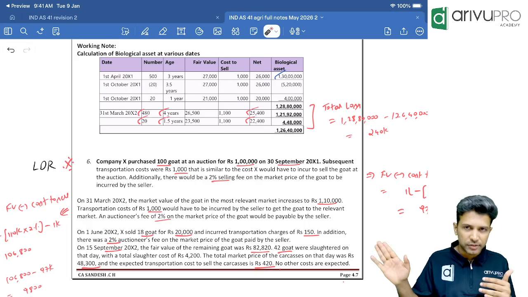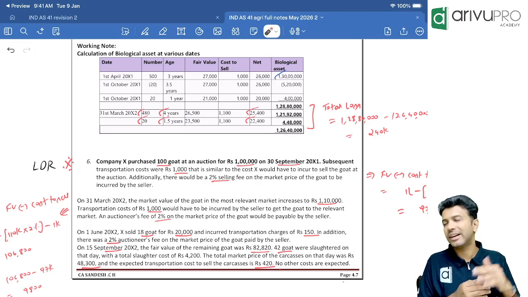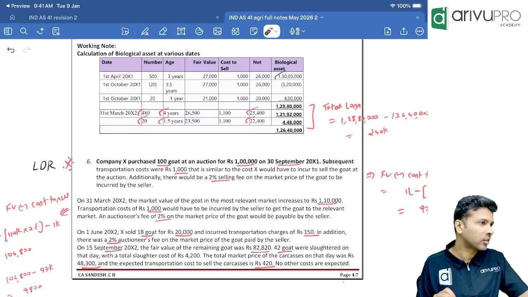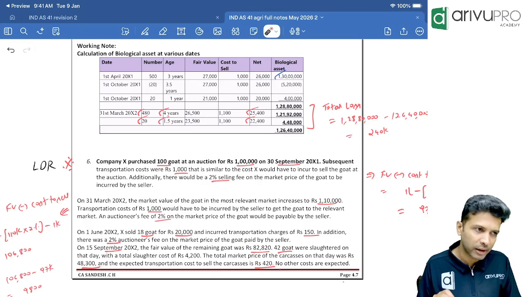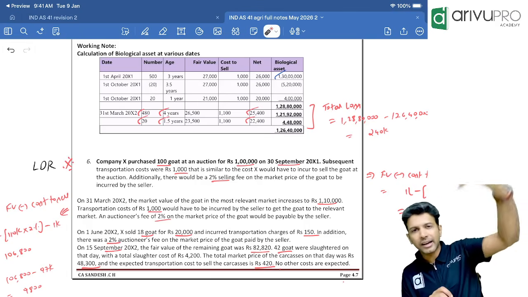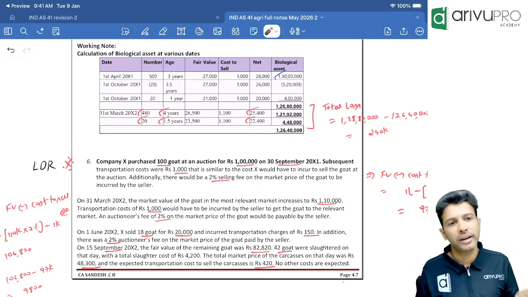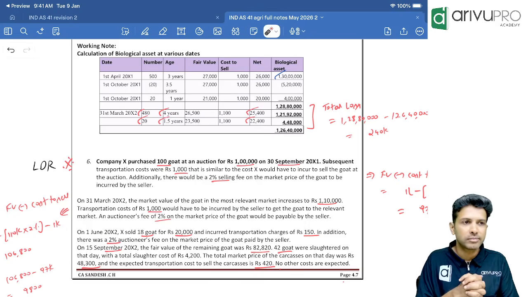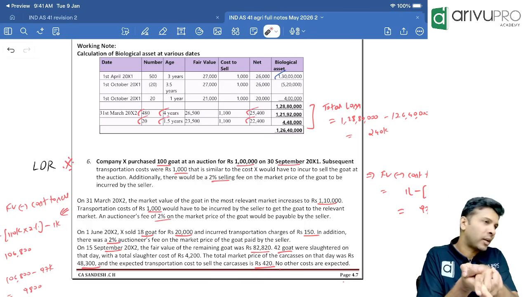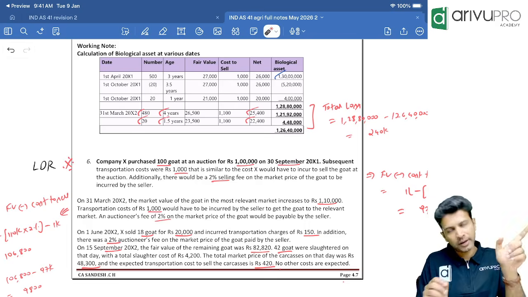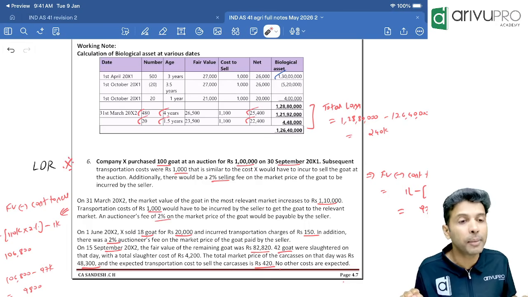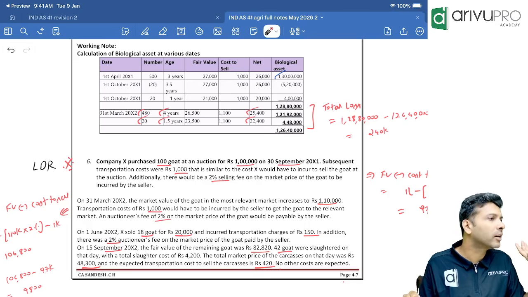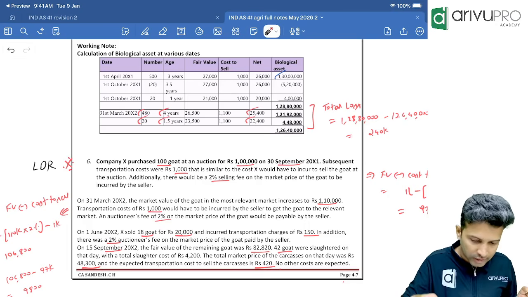Some exclusions are if some tangible or intangible assets like land or tractor or software and all, if it is used for agricultural activity, then the respective standard will apply. If you have received any grant relating to those assets, then Ind AS 20 shall apply. Up to the point of harvesting, agricultural produce will be valued as per Ind AS 41. After you harvest, after you pluck the mangoes from the mango tree, it will become inventory. Inventory is valued under Ind AS 2.